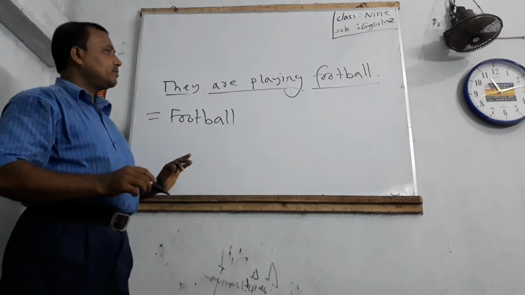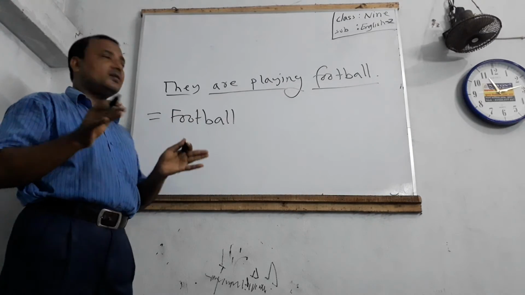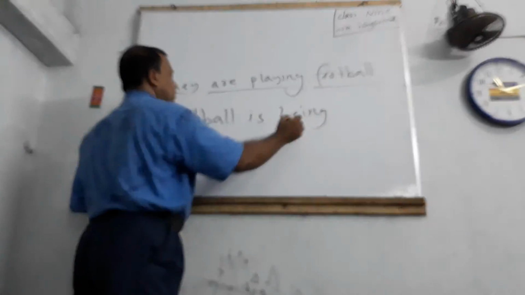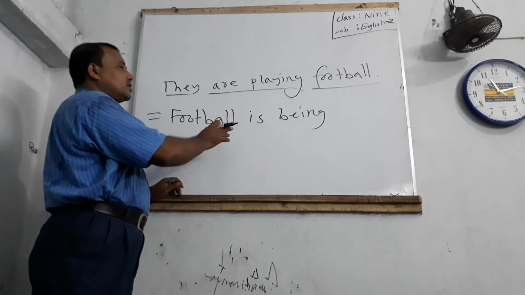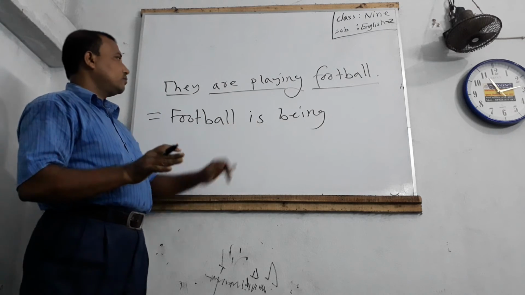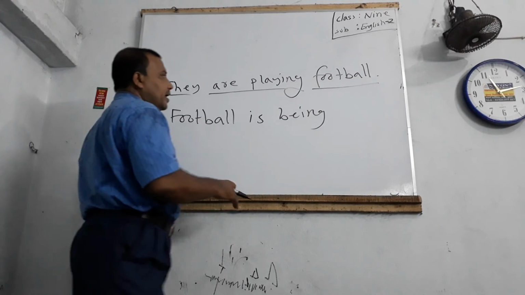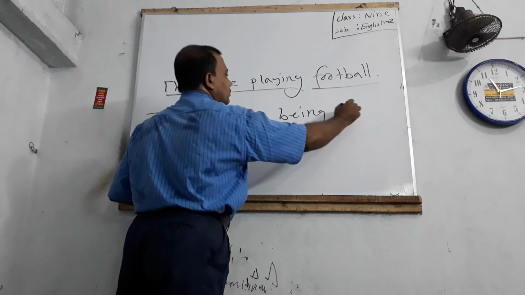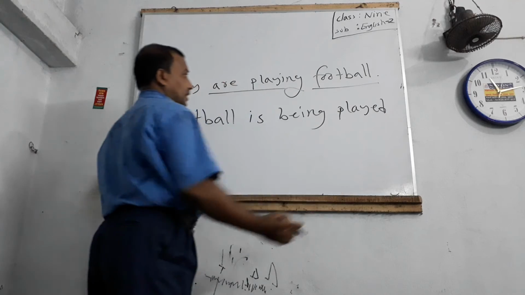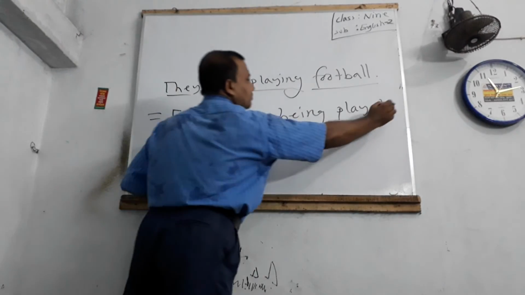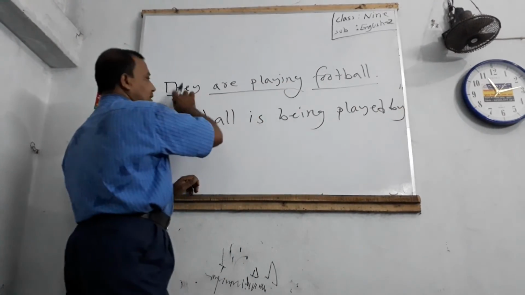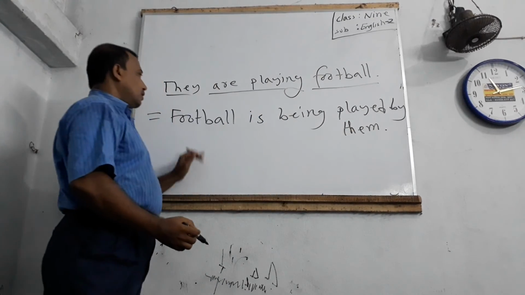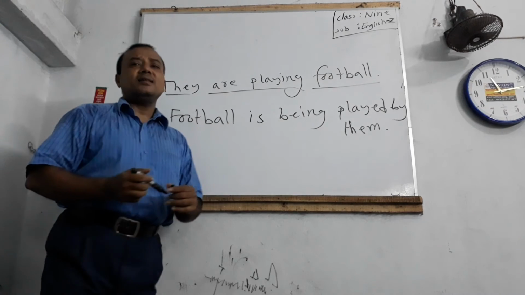Present continuous: am being, is being, are being. Because football is singular, we will use is being. Next, the main verb in past participle form, played. Next, the preposition by, and the subject becomes the object, them. A football is being played by them.